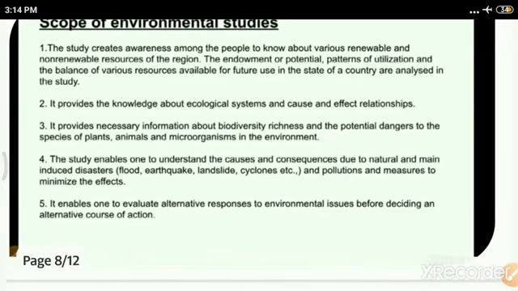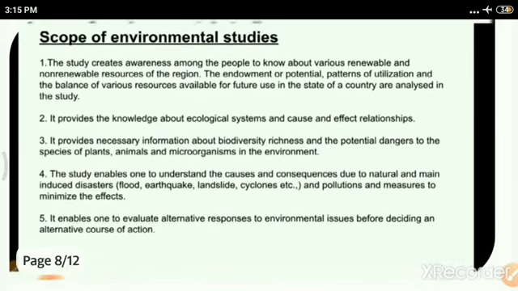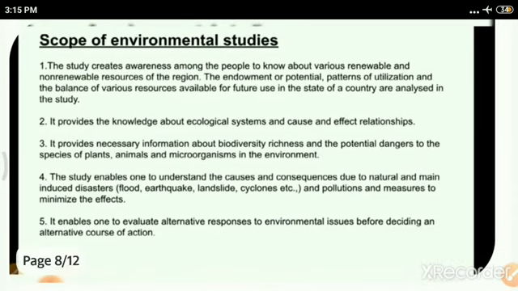Point number three, it provides necessary information about biological richness, their potential dangers, and the species of plants, animals, and microorganisms. Sometimes we wonder what is the use of these microorganisms or animals, but they play a major important role. That's why it is essential to have an idea about the richness of biodiversity.